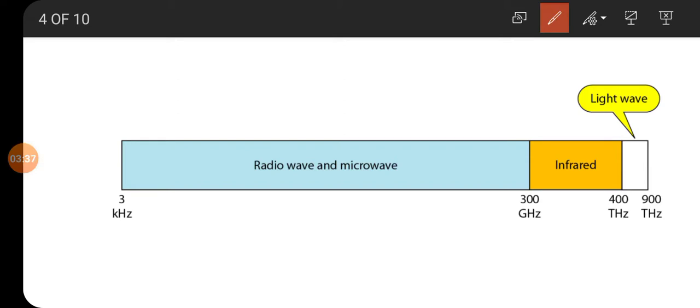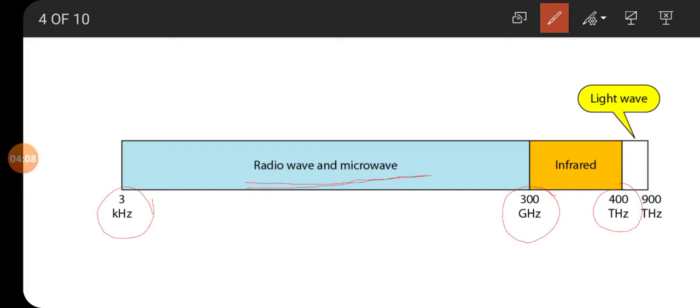Concentrate here. Means they transmit with that frequency.